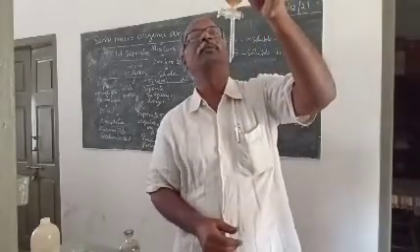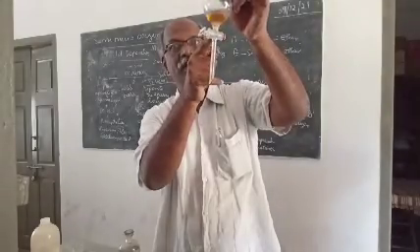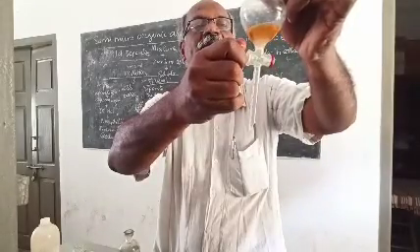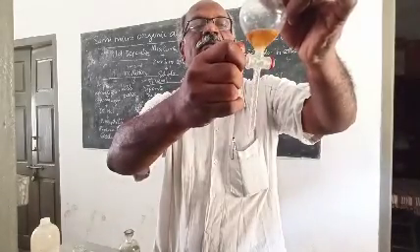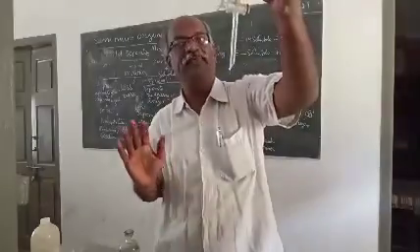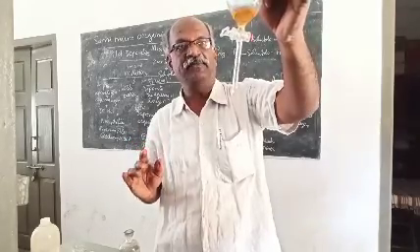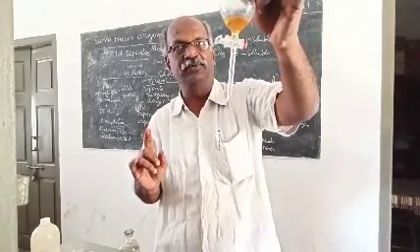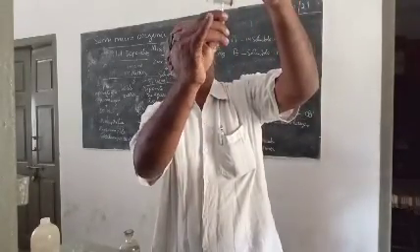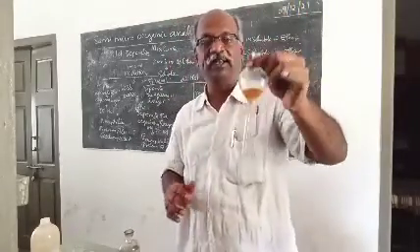I have to remove the aqueous layer because the aqueous layer is sodium bicarbonate, that has to be removed. I remove it. Now we have the pure organic layer only. When you are doing the separation with the separating funnel, you should do it slowly. See whether one layer is appearing. Only one layer. We have the organic layer only. The aqueous layer is completely removed.